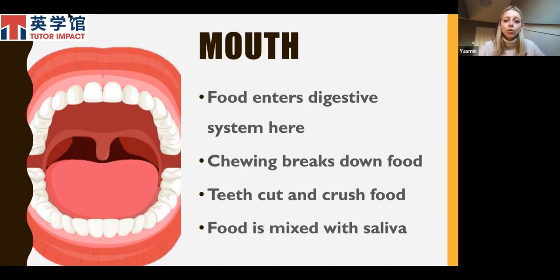And after you swallow that food that has been broken down, the food then passes through the esophagus and into your stomach, which we will discuss in a second.